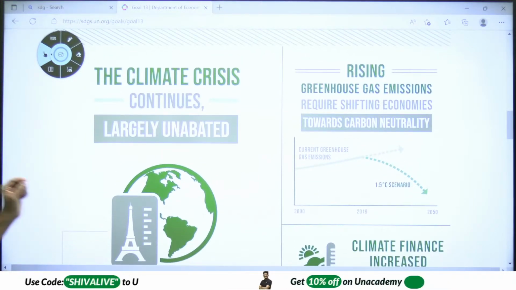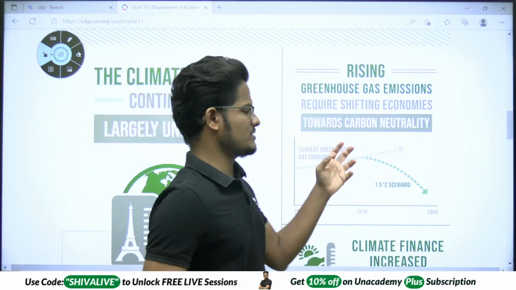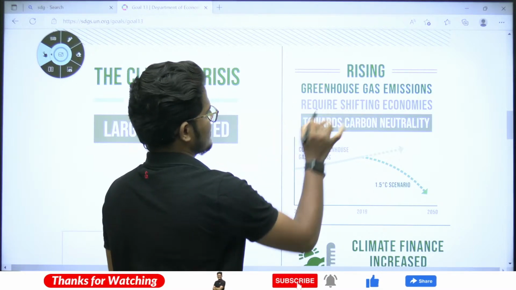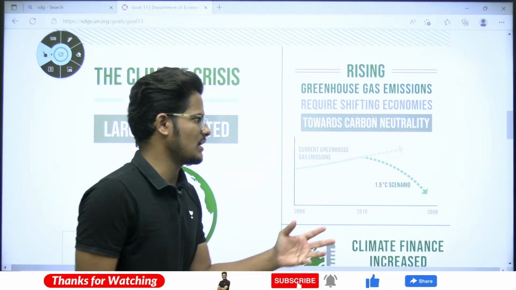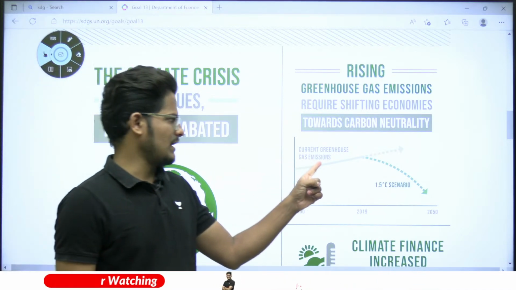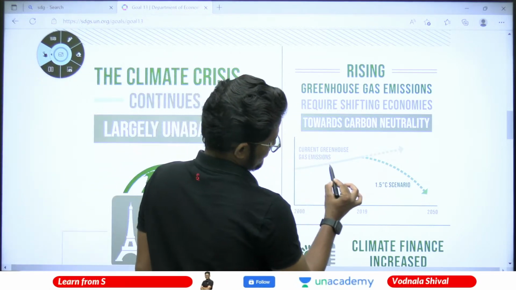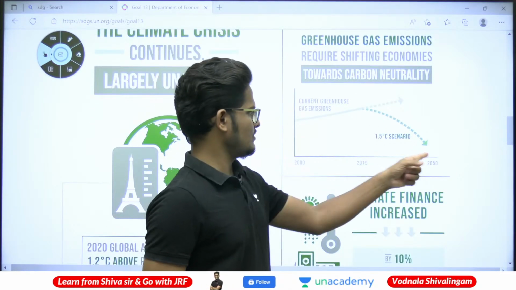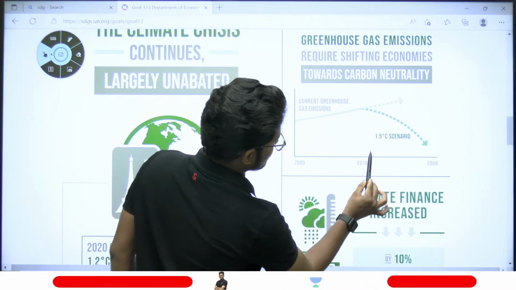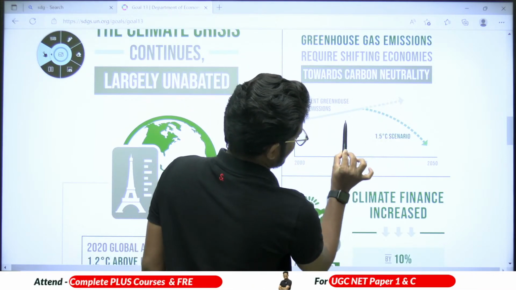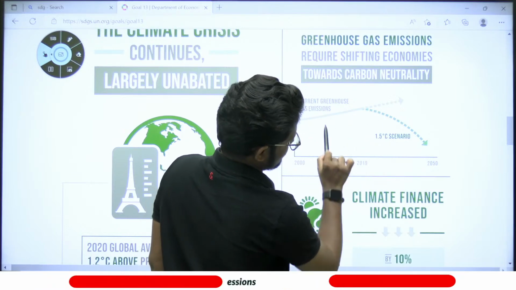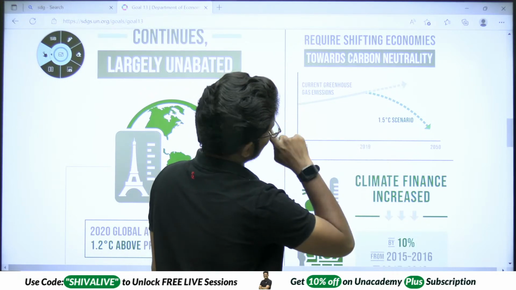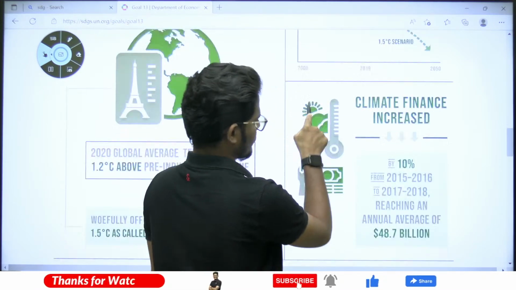Next, rising greenhouse gas emissions. Yes, this is one of the biggest problems for every country. Greenhouse gas emissions require a shifting of economies towards carbon neutrality, and current greenhouse gas emissions are rising, from 2019 onwards. So now we are in 2020, right? It keeps on rising. By 2050 we need to reach the 1.5 degrees Celsius scenario. The global warming or the greenhouse gases has to come down like this.